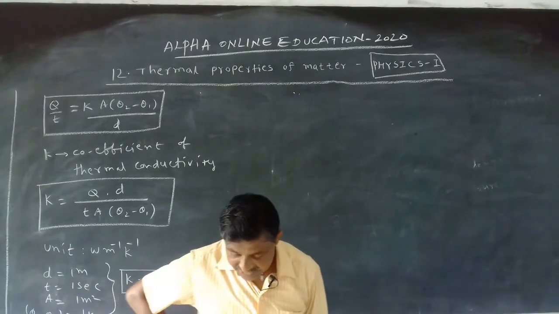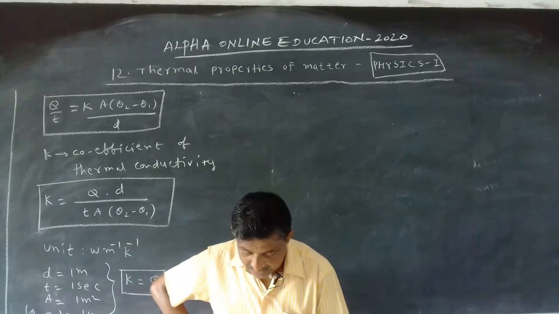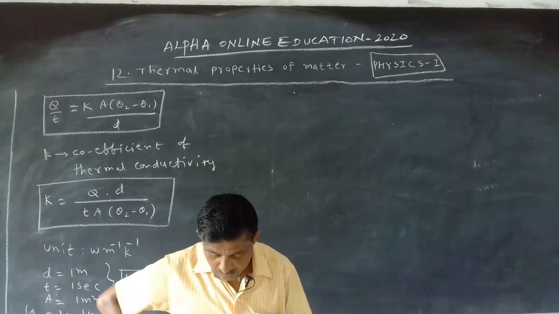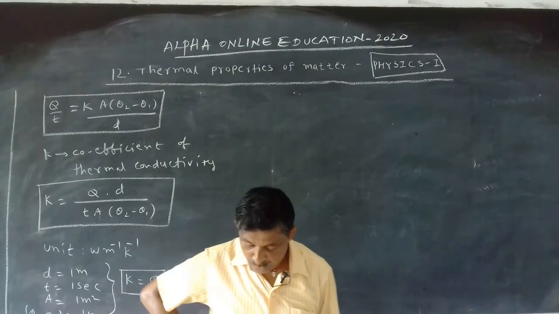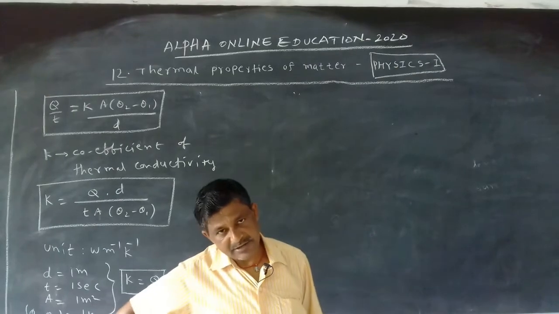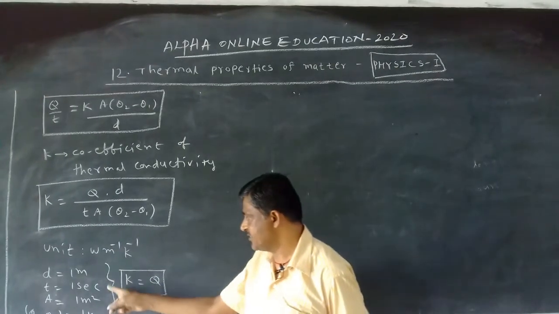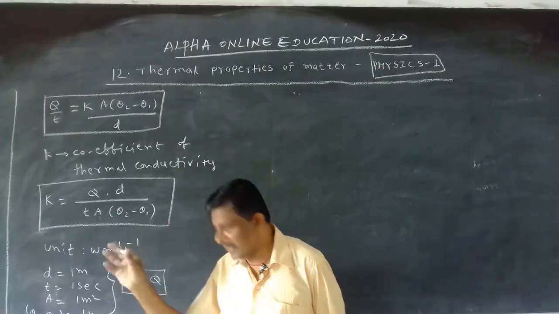We can also write: the heat flow per second between the opposite faces of a cube of unit side which are maintained at unit temperature difference. You write this information; that is enough for the definition of K.